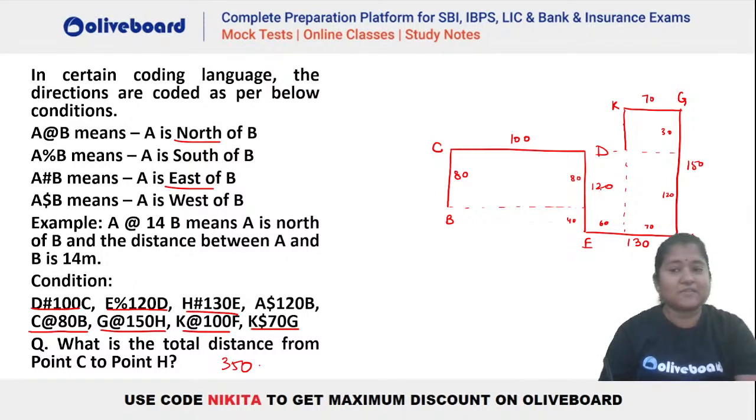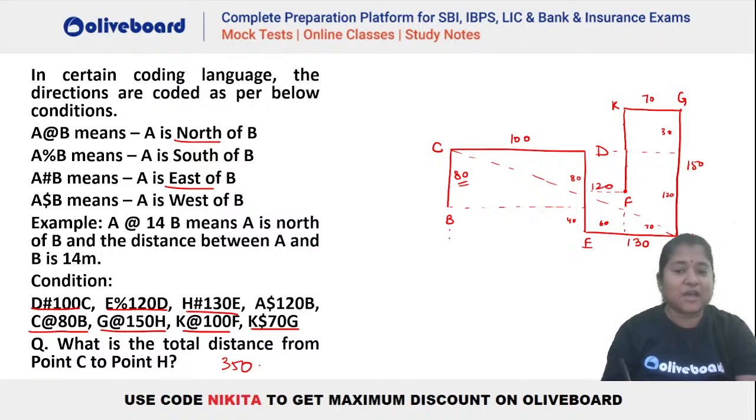So you will have something like this, right? You will have something like this here. So this will be the distance, right? Because this is 80. So we have to go 70 more. That means something like this, right? So we will have this particular position as what? This will be your F here. Okay. Now the question is, what is the total distance between C and H? So we have to find actually this particular distance here. That what will be the distance between C and H?